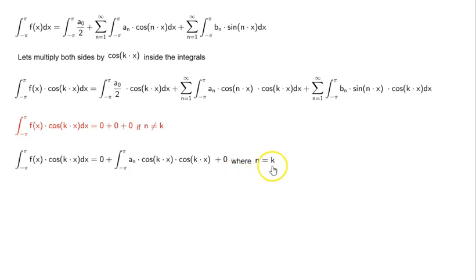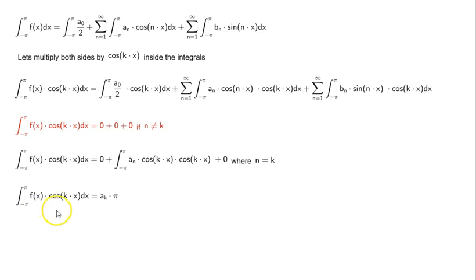When n is equal to k, what happens? Integral minus pi to pi of f of x cos kx dx equal to, the first term becomes 0, the last term becomes 0. Sin nx times cos kx integral between minus pi to pi is 0 when n is equal to k. Here it is not. So here it is actually pi.